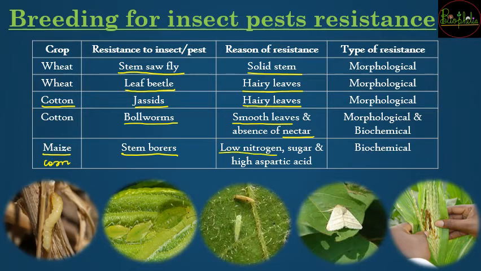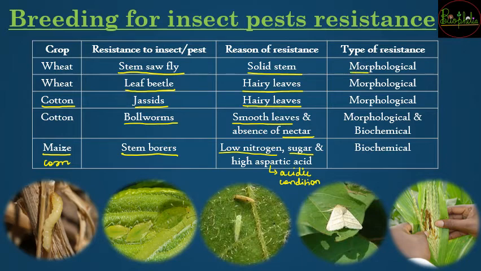Nitrogen कम होगा, then the stem borers would not have sufficient environment to stay in it. Sugar content low कर दिया so that they won't be able to feed or get energy out of it, and high aspartic acid यानी acidic conditions maintain किए गए. Acidic conditions होने की वजह से the particular stem borers could not live in that environment and they die away, saving the plant from the insects or pests.